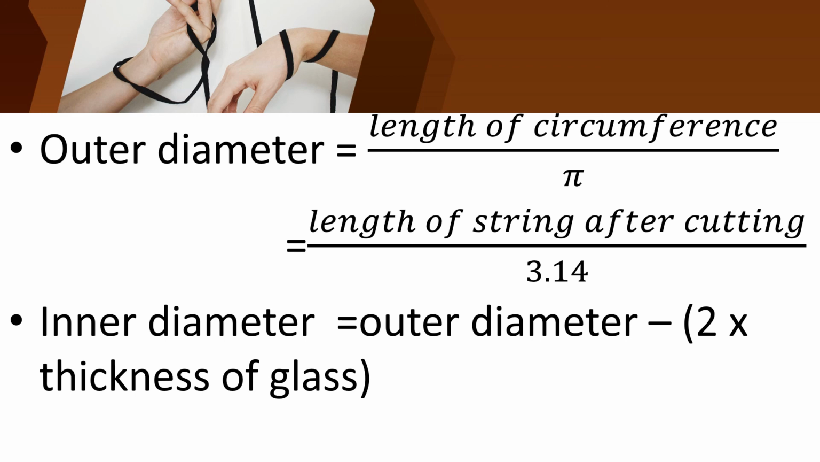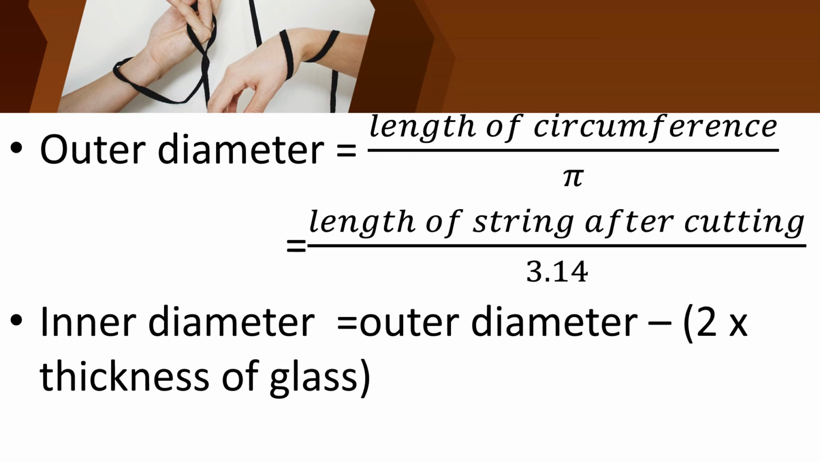First of all, for finding the outer diameter, what are we going to do? Simply, we are going to tie a string. Just put a knot there. If you have any excess, you should cut it. Then take it again and measure the length of the string.